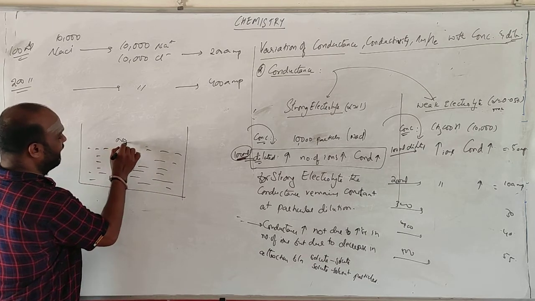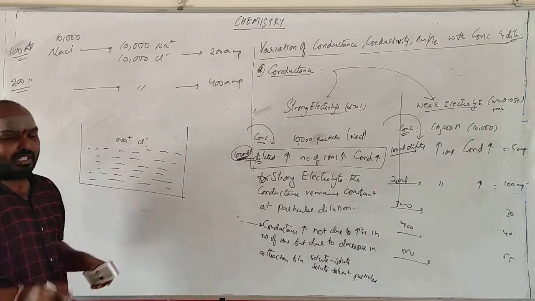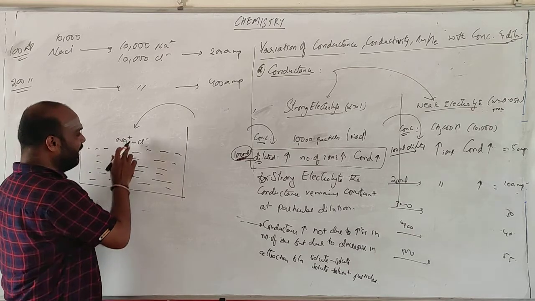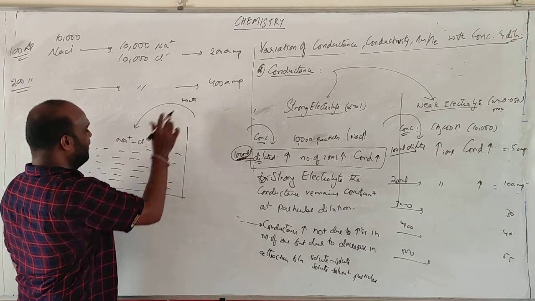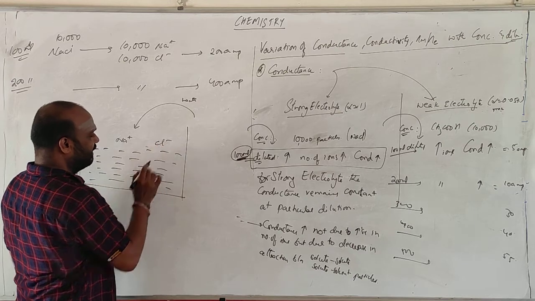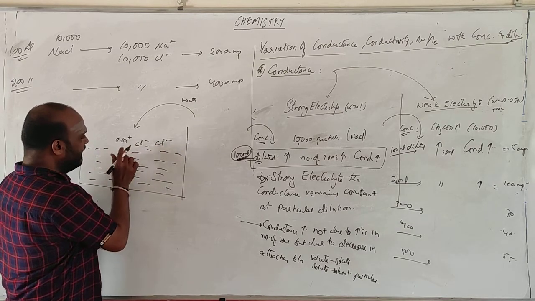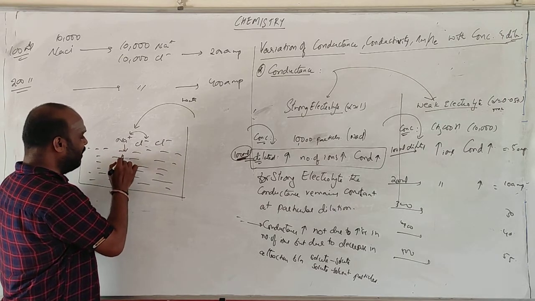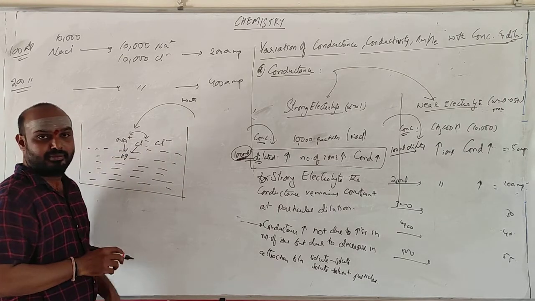You will be having Na particles and Cl particles very close. If you add water, these are very close now. They have dissociated. They are very close. If you add water now, what happens? They will move still more apart. If they are very close like this, there will be attraction between these two, as well as attraction between water. This one and this one.